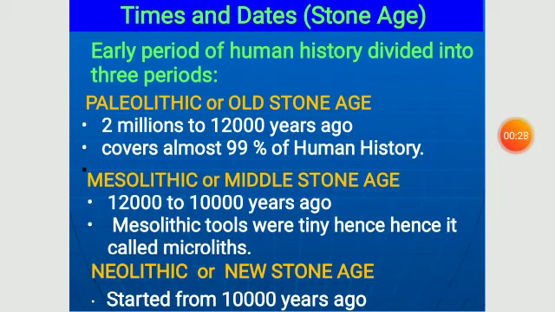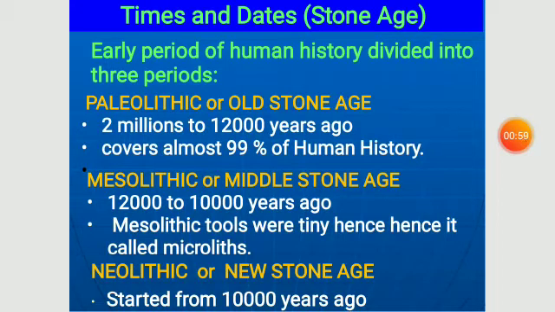Hence, it's called Old Stone Age, and the period is from 2 million years to 12,000 years ago, and it covers almost 99% of human history. Mesolithic, meso means middle and lithic means stone, so it's also called Middle Stone Age, and the period is 12,000 years to 10,000 years ago. Mesolithic tools were tiny, hence they are called microliths. Neolithic or New Stone Age started from 10,000 years ago.